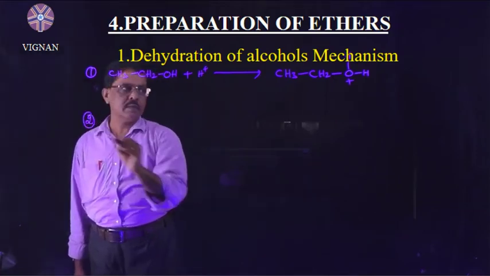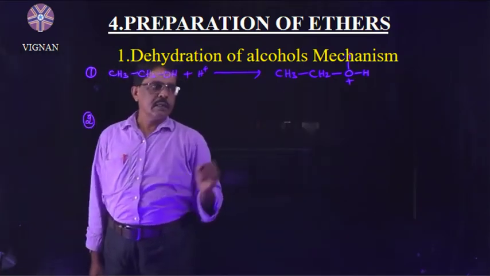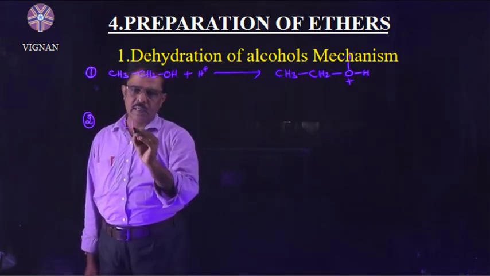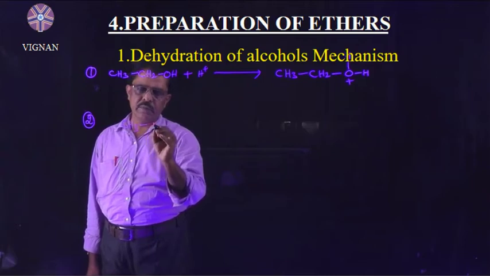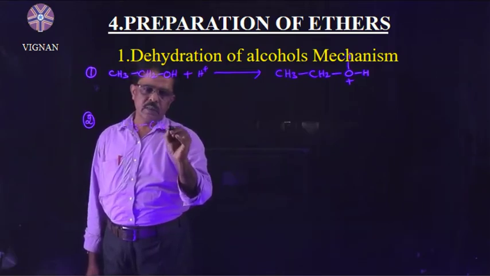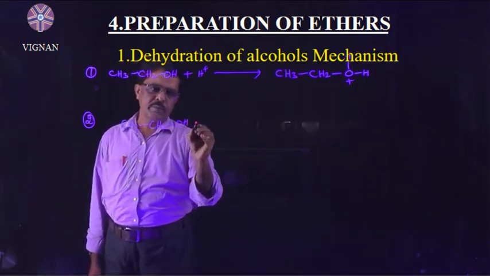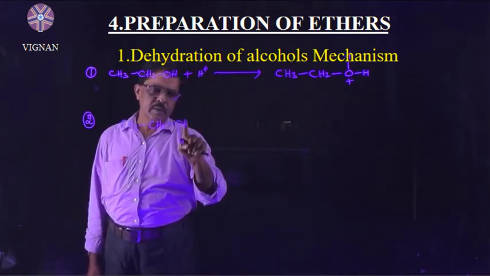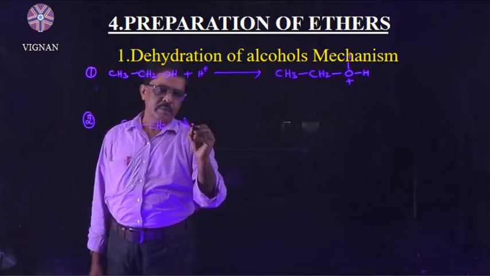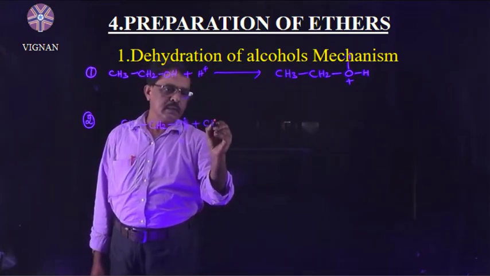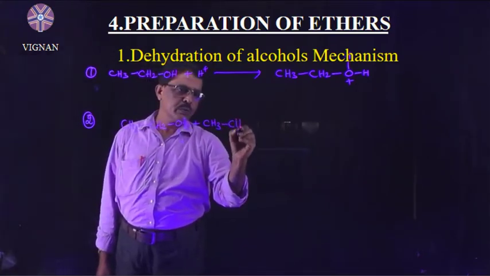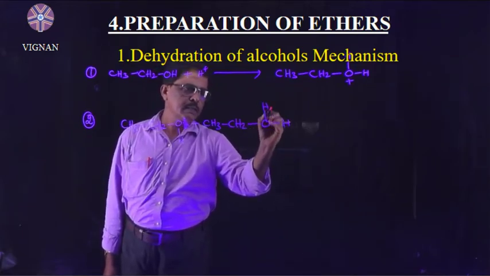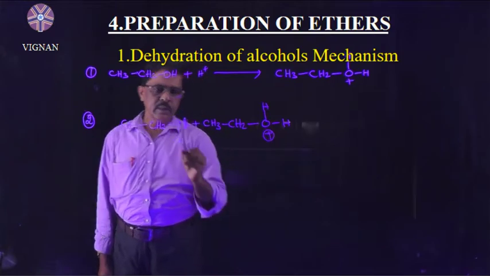In the second step, this protonated alcohol reacts with one more ethyl alcohol, CH3CH2OH.